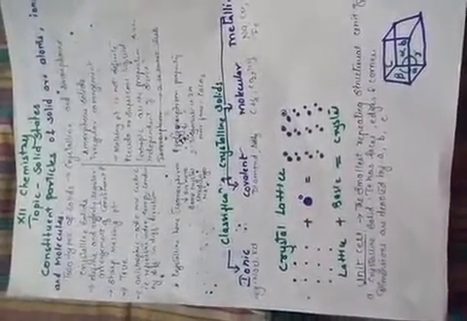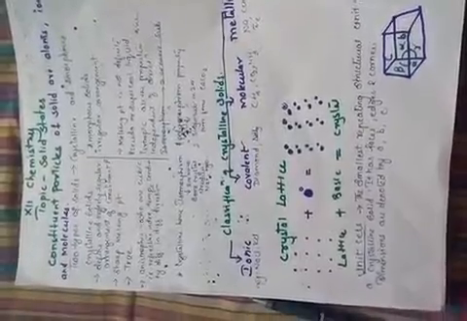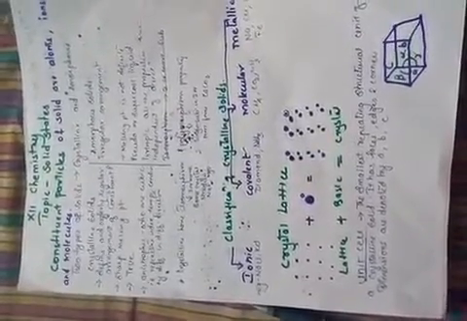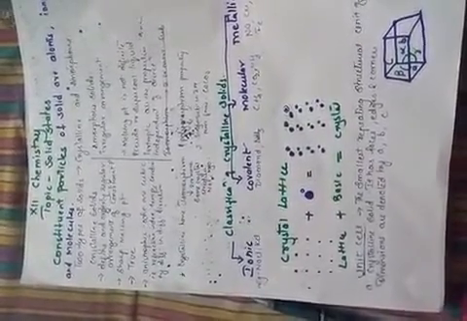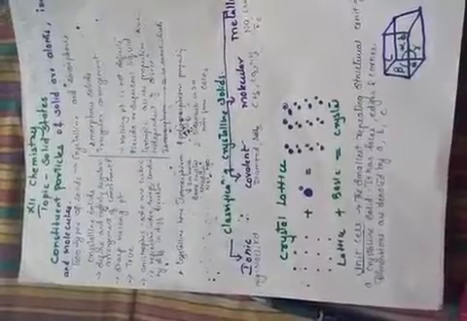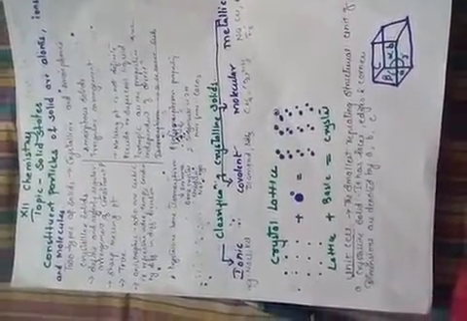These are two different compounds, but it is observed that both have the same crystal structure, and because of that they are known as isomorphous. Polymorphism is the property where a single substance is observed in two or three different forms, and because of that they are known as polymorphous.